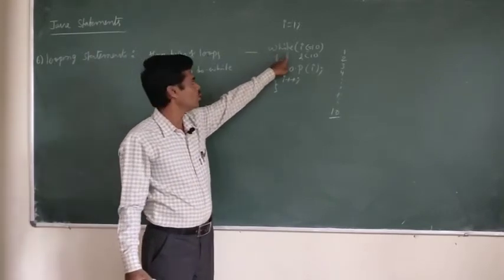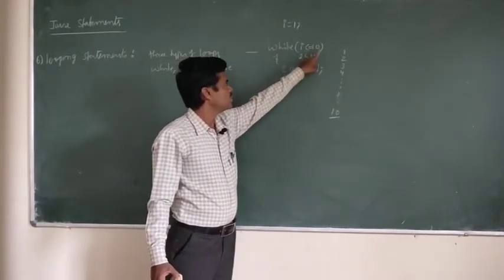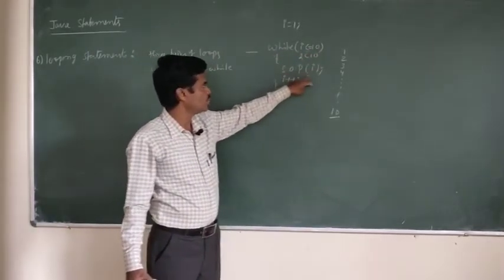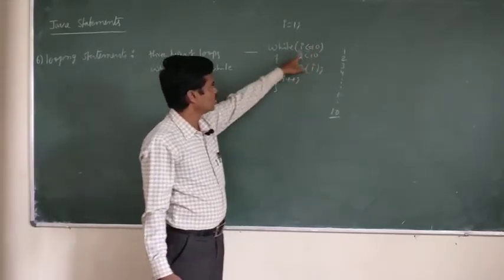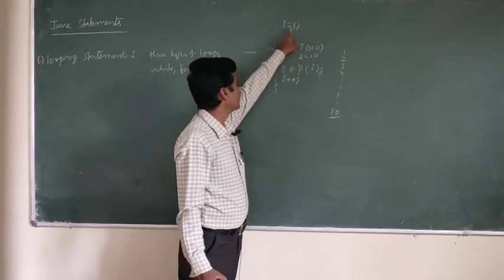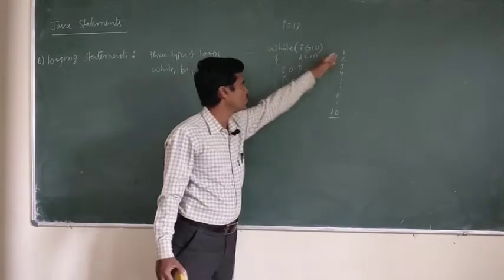Here I have taken the while loop, and i is less than or equal to 10, it will repeatedly display the i value until 10. So it will display the i value from 1 to 10, because I have taken the initial value 1.